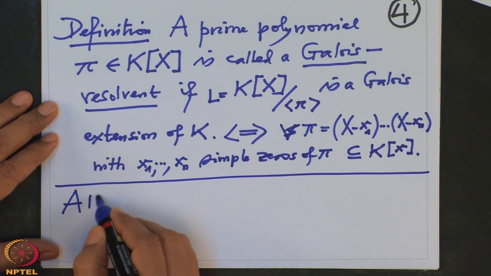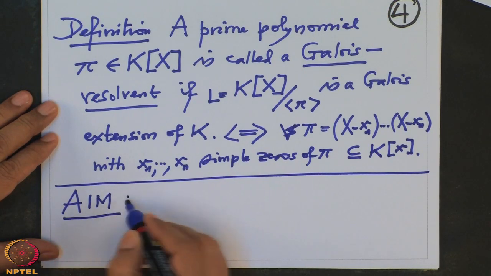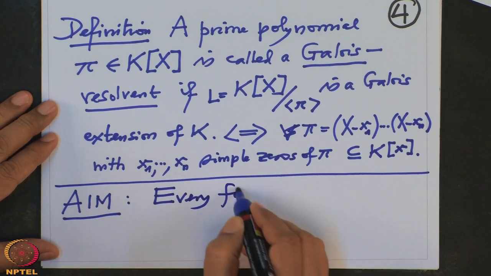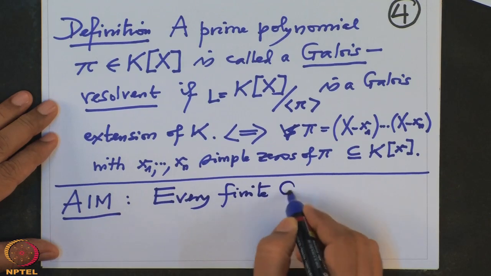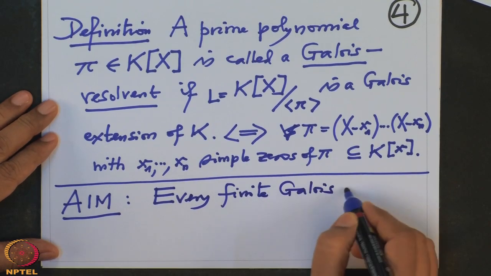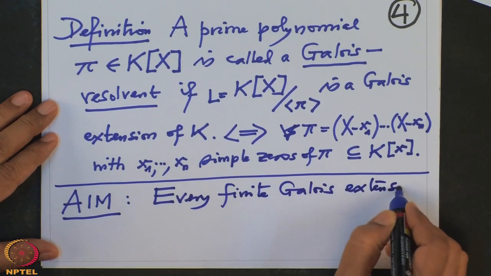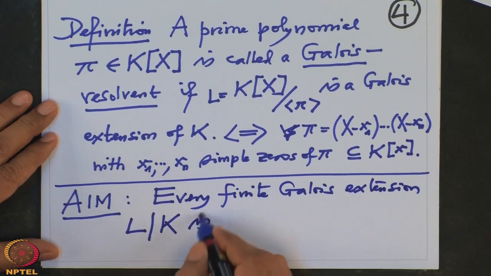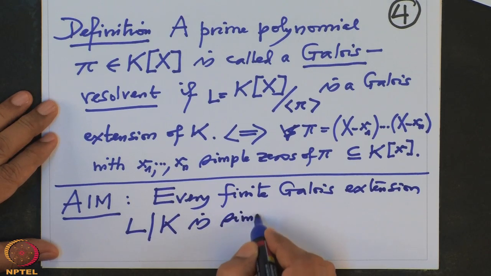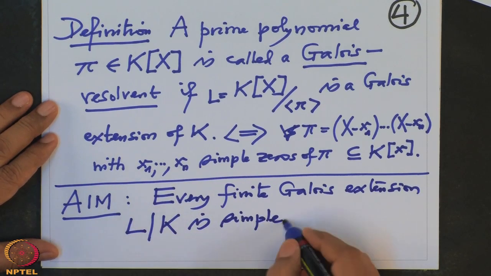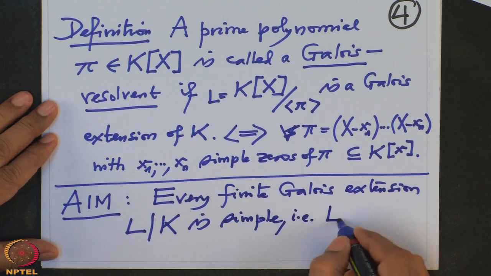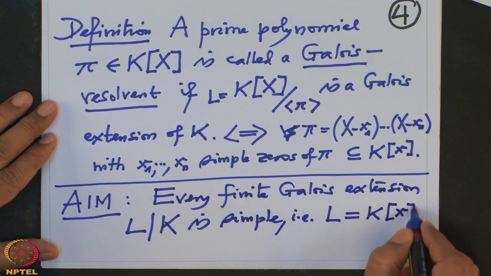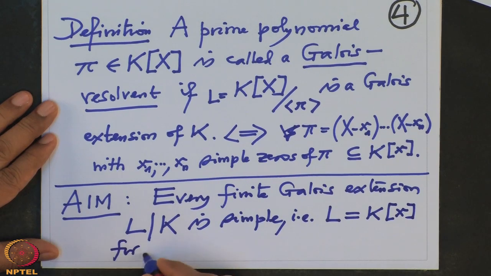This is our next aim, to prove that every finite Galois extension L over K is simple. That is, L is of the form K(x) for some x.